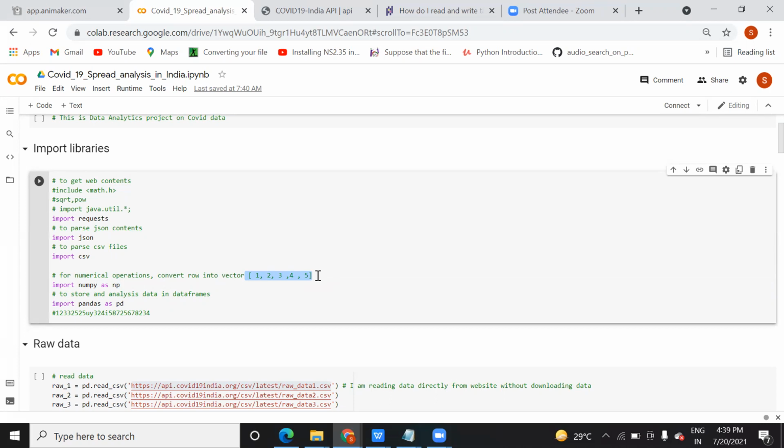You might be aware of matrices. You might have studied them in class 10th in CBSE. Do you remember matrices? Yes, sir. So in matrices there are rows and columns, right? If I say I want a 3 cross 3 matrix, then what is in it? 3 cross 3 means how many total elements?